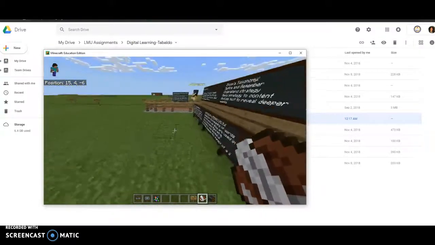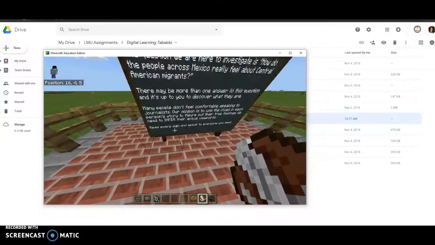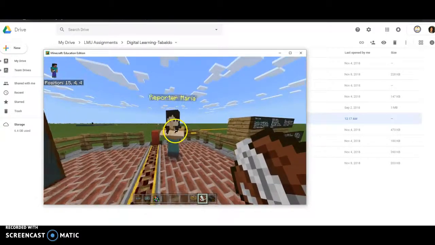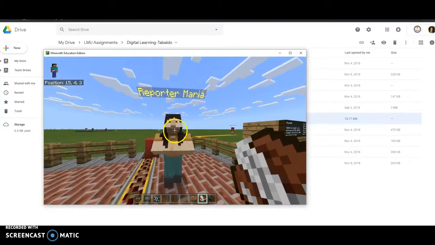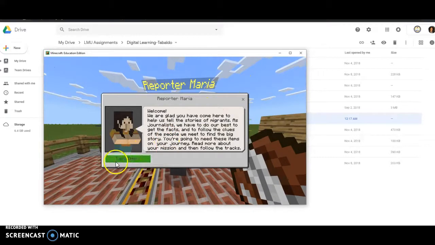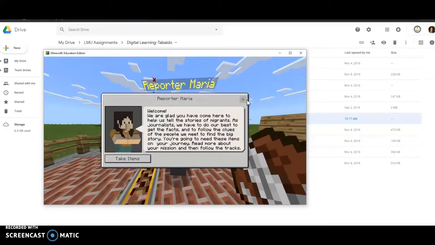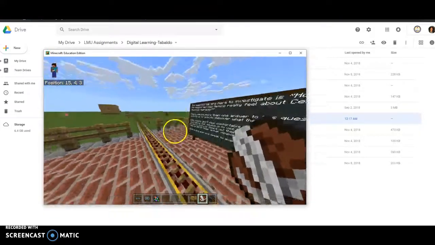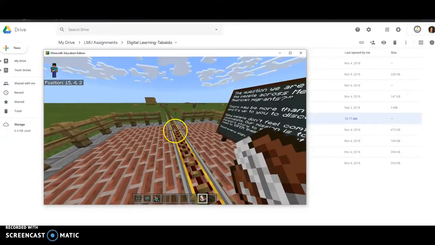So students are playing the role of a journalist, just as our author Sonia Nazario was. So reporters are NPCs that are laid out throughout the world that are going to help students on their way, giving them more information about each task that they're supposed to complete. So they are doing a series of interviews with the citizens in different states of Mexico.